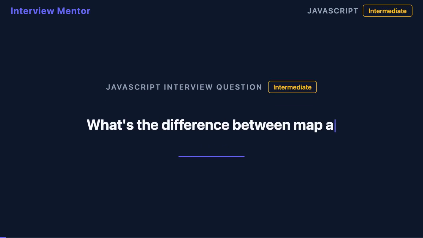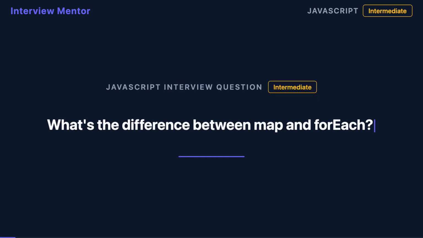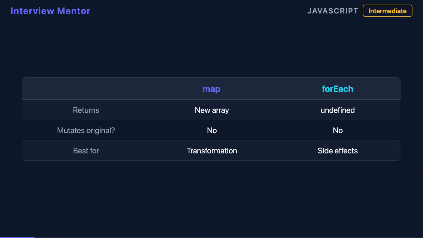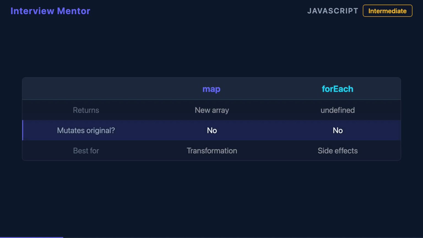Ever called map but thrown away the result? That's a forEach job. Let's fix that. The core difference is return values. Map always returns a brand new array populated with your callback's results. forEach always returns undefined, no matter what. This one distinction explains everything else.